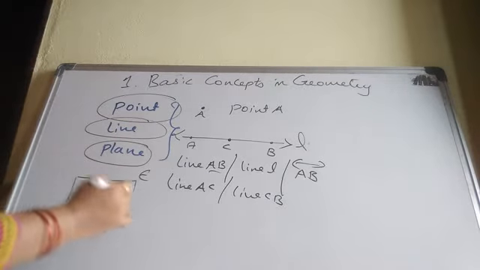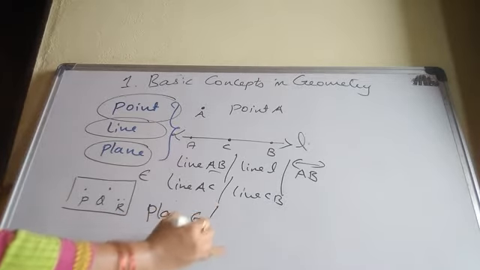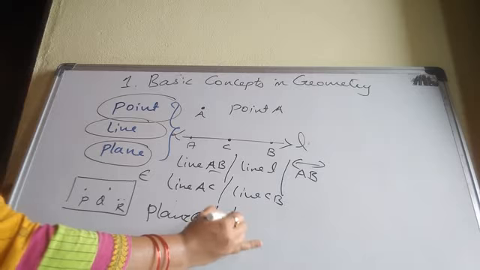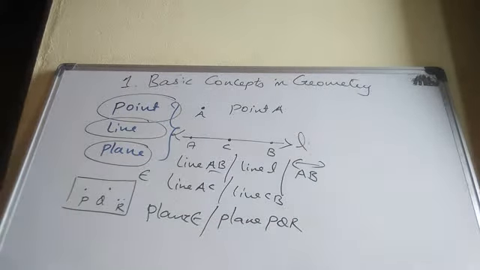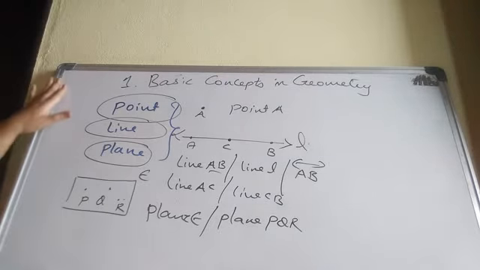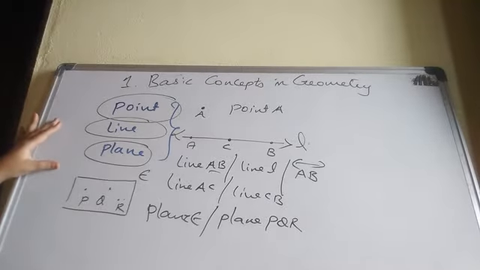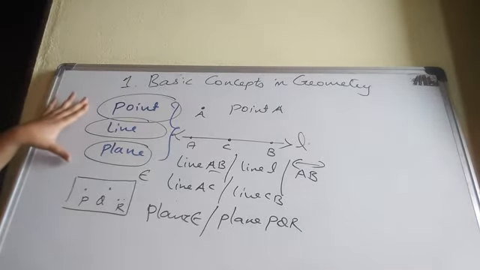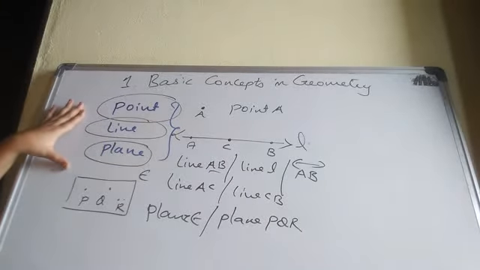The name of the plane can be written plane E, otherwise plane PQR, using the points inside. Plane means what? It is a flat, smooth surface. Okay, or we can say it is a flat surface. These are the three basic terms in geometry.